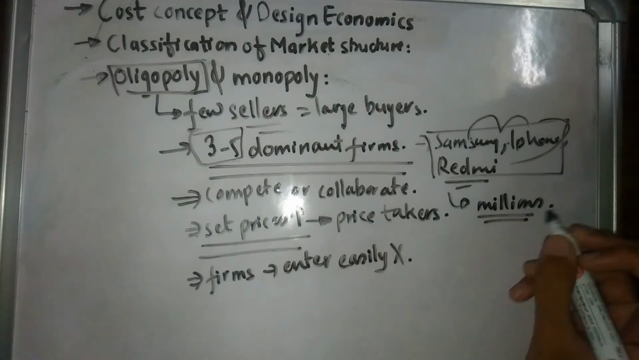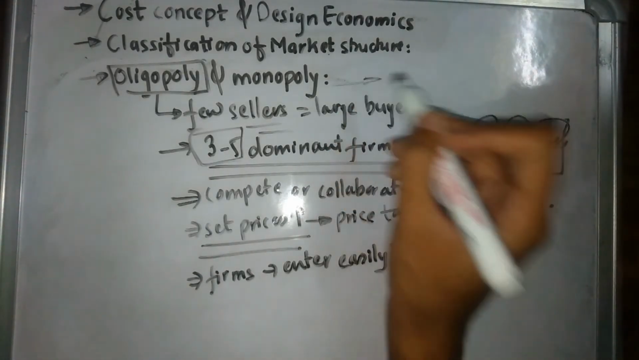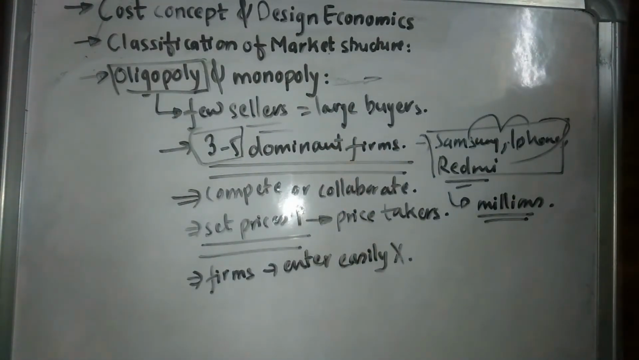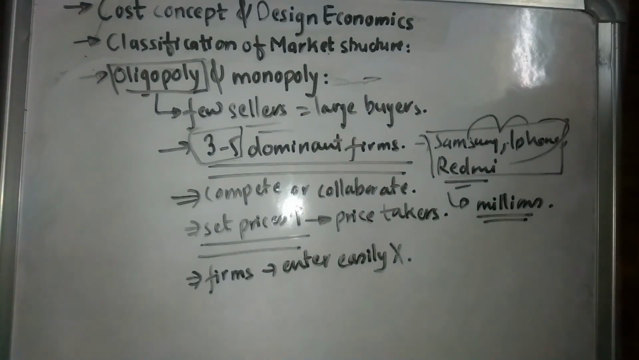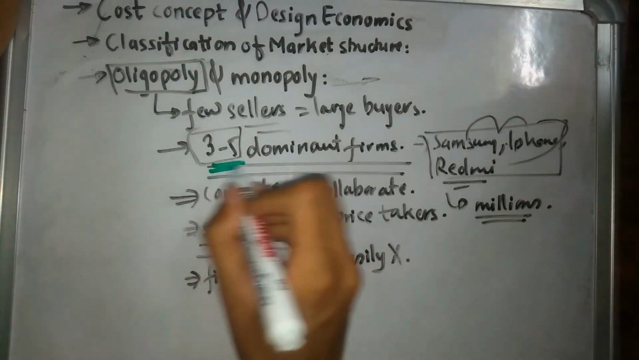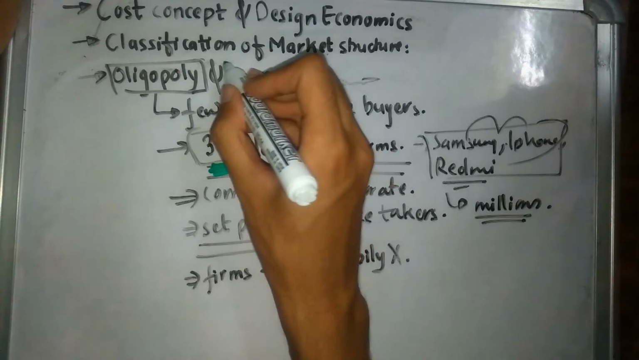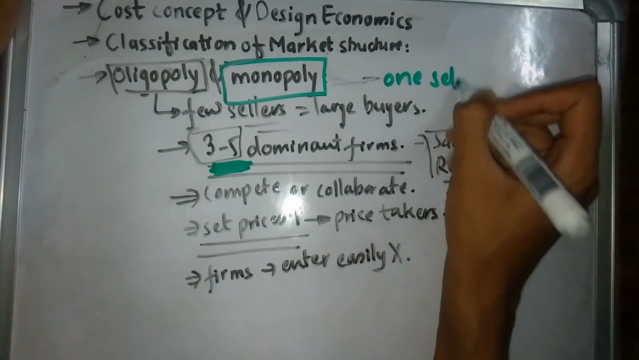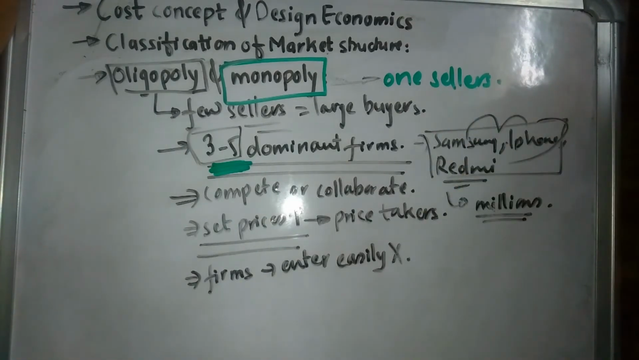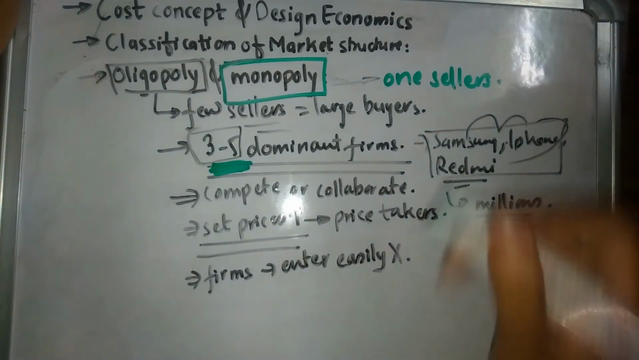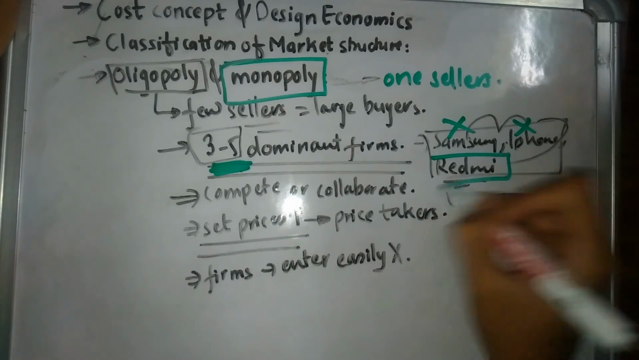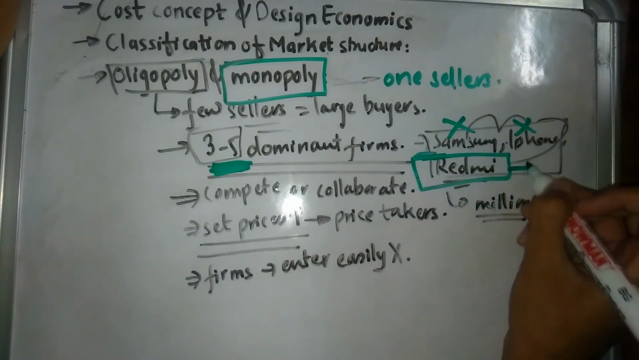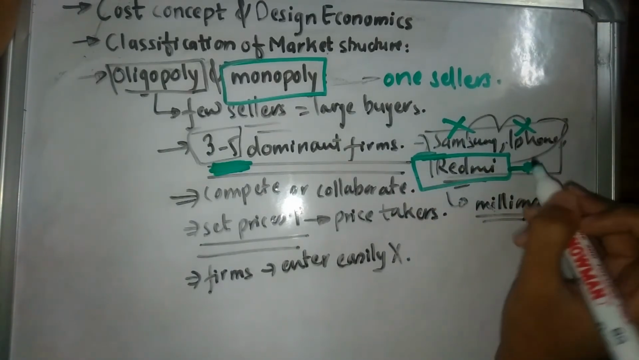So now moving on to monopoly. In terms of monopoly, there are not going to be many changes. There is going to be only one seller. In the case of oligopoly, we had 3 to 5 dominant firms, so 3 to 5 dominant sellers. But in the case of monopoly, we're just going to have one seller, a single seller. So let's say in the case of our phones, we did not have Samsung and iPhone. There is just Redmi selling our product. So this would be our monopoly market.